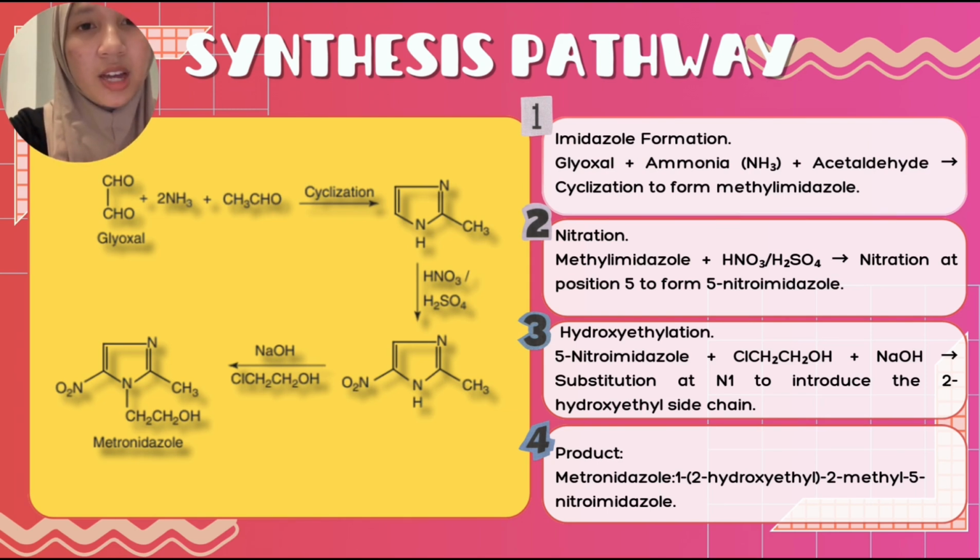Next, in the hydroxyethylation step, 5-nitroimidazole reacts with chloroethanol in the presence of sodium hydroxide. This reaction substitutes a hydroxyethyl side chain at position N1 of the imidazole ring, forming the final compound.